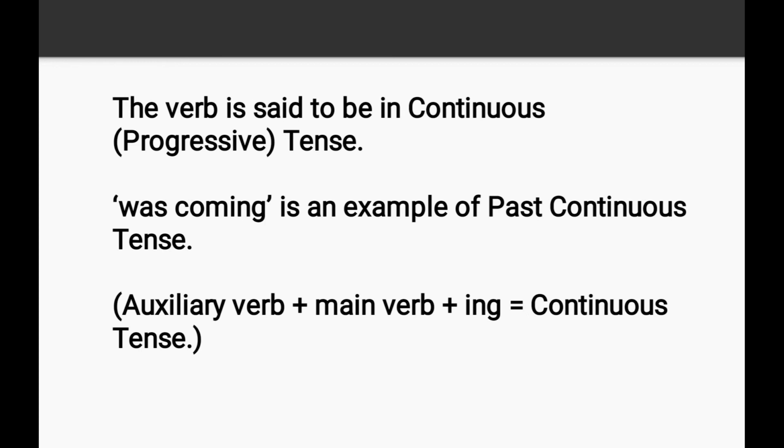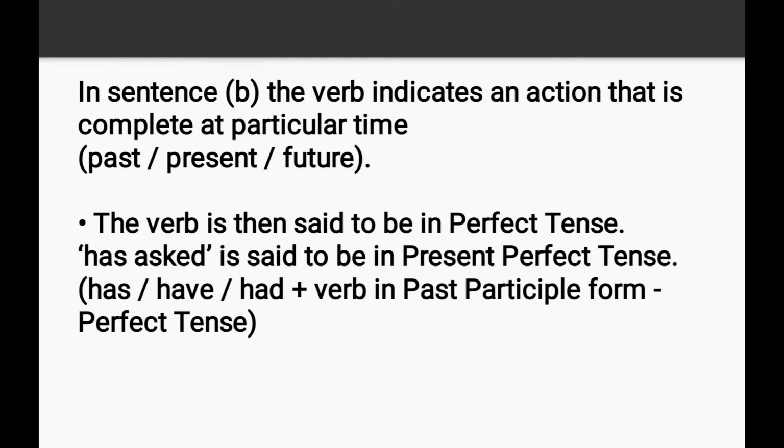The verb is said to be in continuous or progressive tense. Was coming is an example of past continuous tense, and the formula is given here: auxiliary verb plus main verb plus ing is equal to continuous tense.